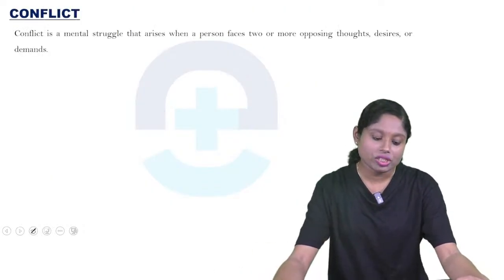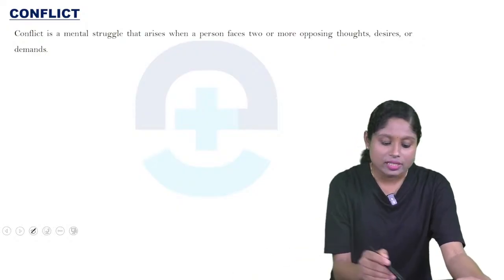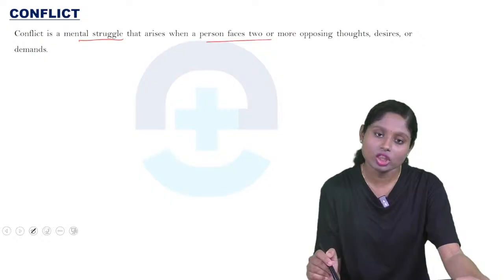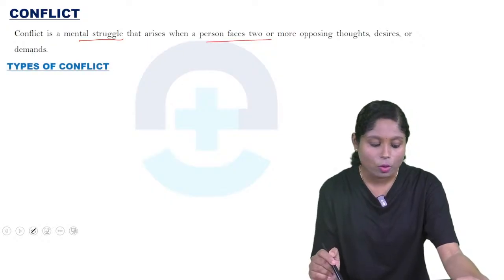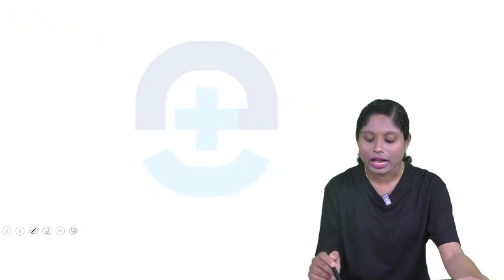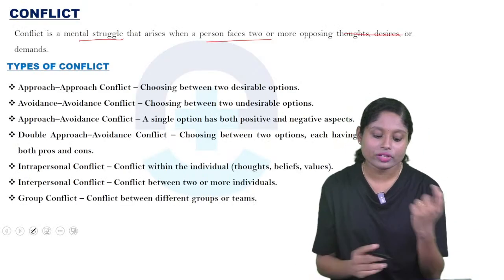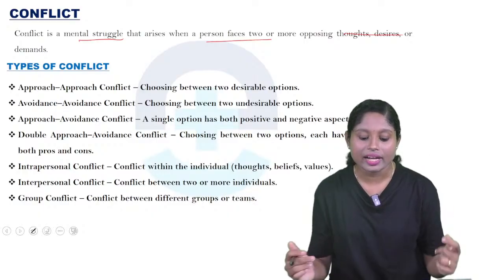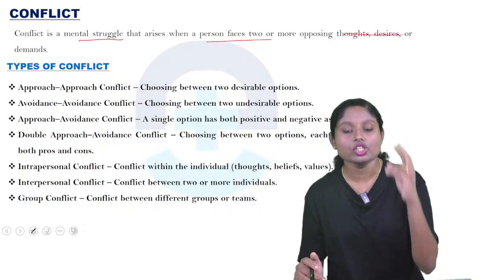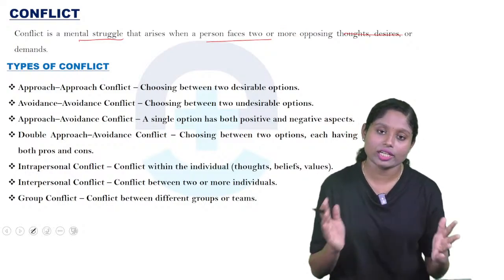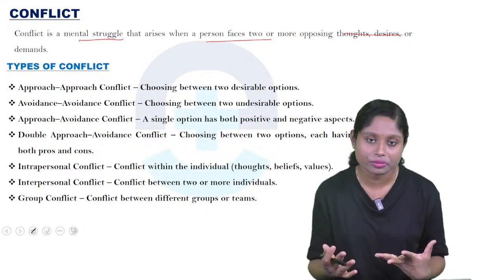Coming to the next question, conflict. So what is conflict? It's the mental struggle that arises when a person faces two or more opposing thoughts. So if that person has two or more opposing thoughts, then they'll have a conflict. Conflict is a mental struggle that arises when the person faces two or more opposing thoughts, desires or demands.